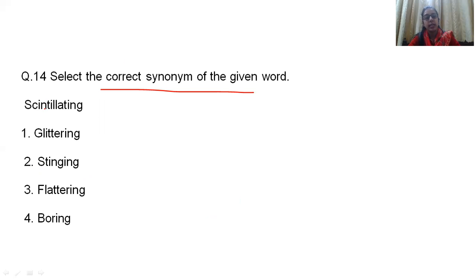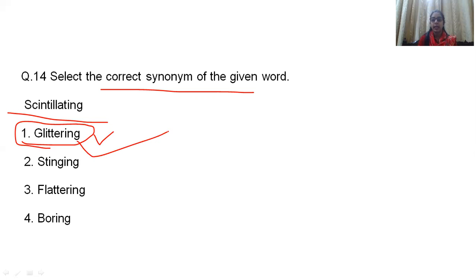The word is scintillating. Now you have to find the meaning which is similar to scintillating. So generally, students, scintillating means very shining. Can you find any word which is similar to shining? Yes, glittering is the word which is similar to shining and it is a synonym of scintillating. So scintillating means sparkling, shining or glittering. So these are the similar words.